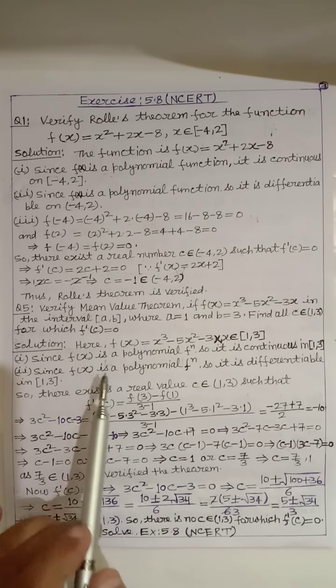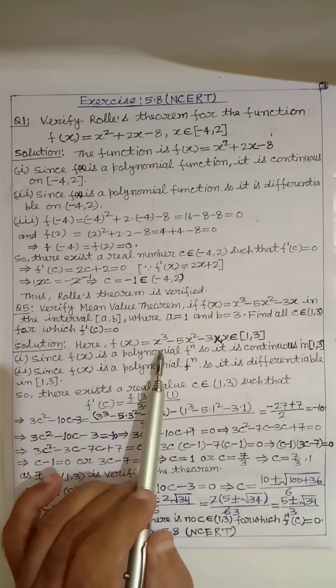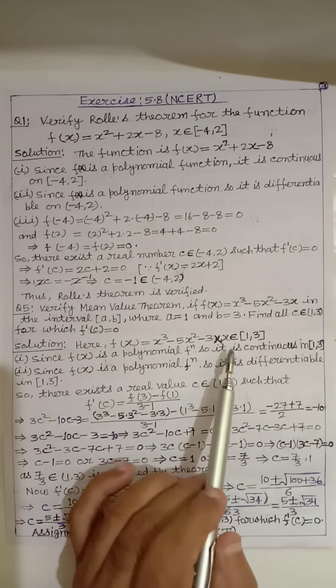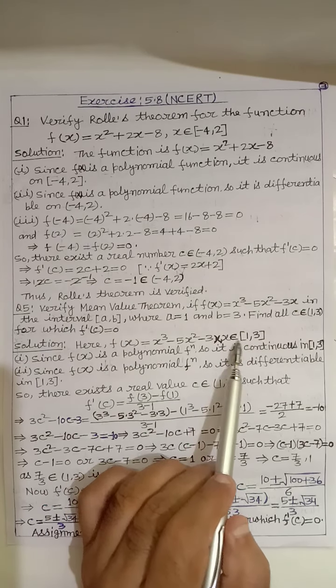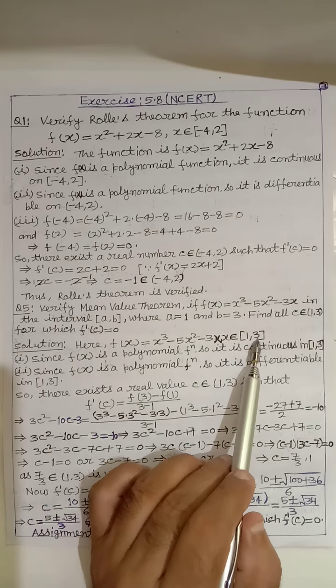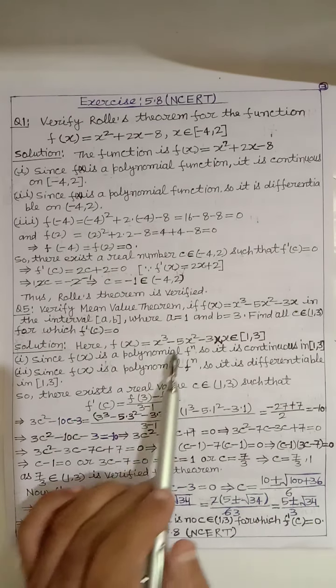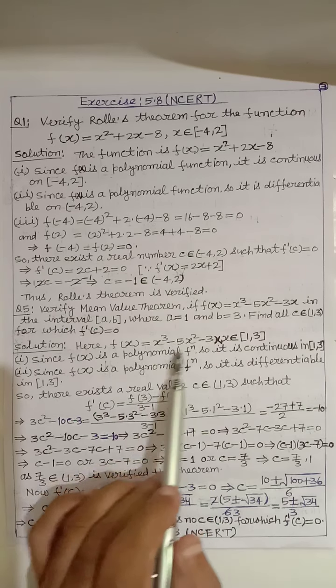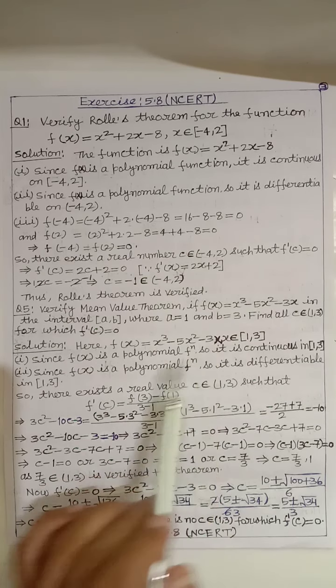To find the solution, we have f(x) = x^3 - 5x^2 - 3x, where x belongs to the closed interval [1, 3]. Here this is also a polynomial, we can say this is a cubic polynomial.